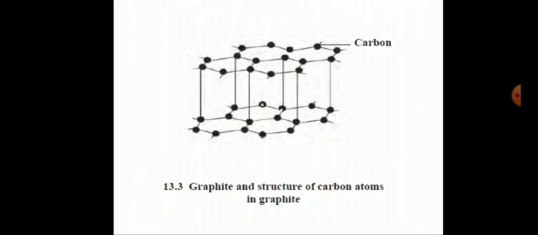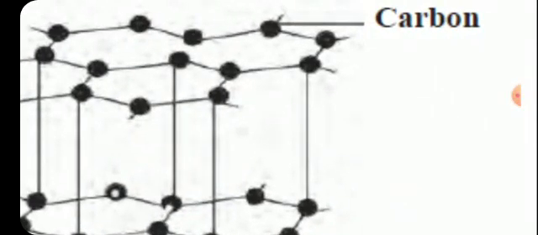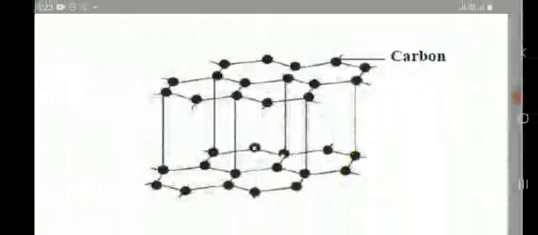This is the structure of graphite. In graphite, you will see that a carbon atom is bonded to three neighboring carbon atoms by covalent bonds, so that a hexagonal layered structure has been seen. And in the layers, one electron remains free. One layer of graphite is called graphene.